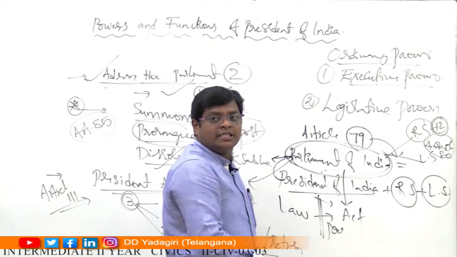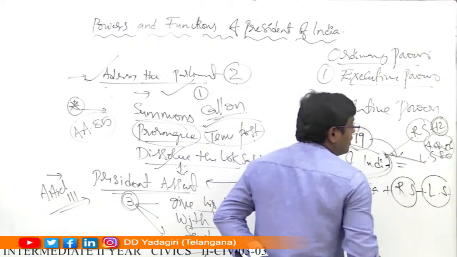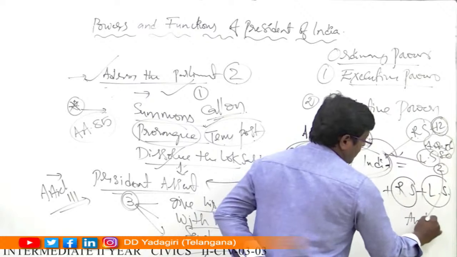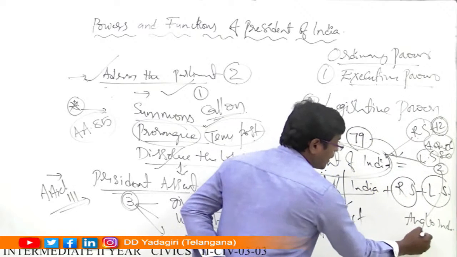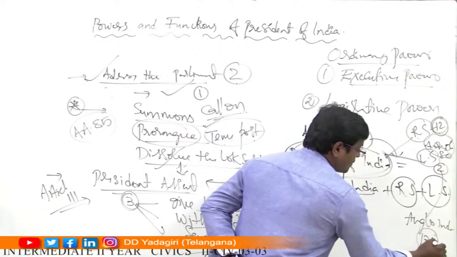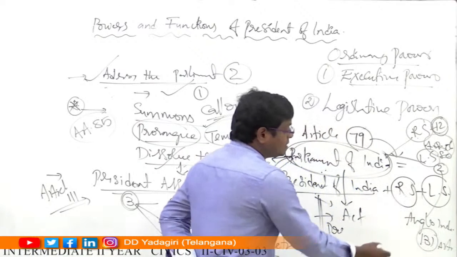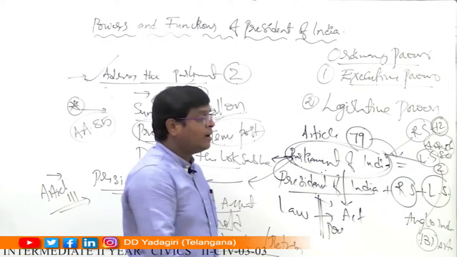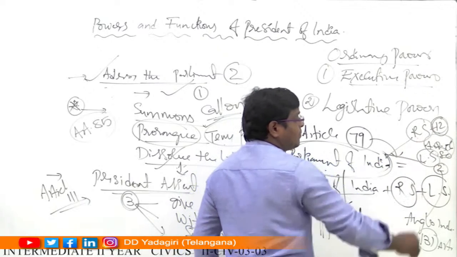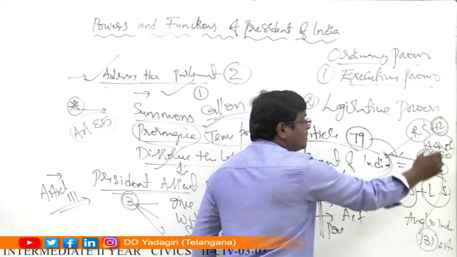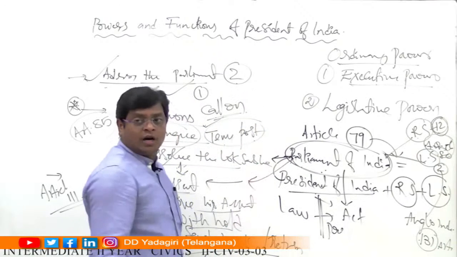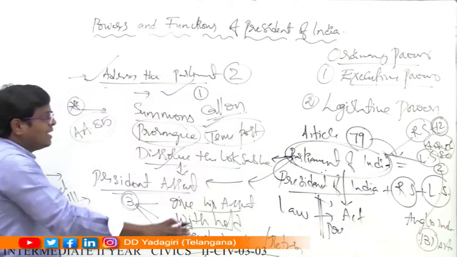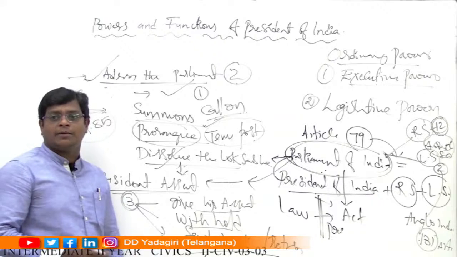They come under legislative power. At the same time, he also appoints two Anglo-Indians to the Lok Sabha according to Article 331. Article 331 describes that the President of India has the power to appoint two Anglo-Indians to the Lok Sabha, and according to Article 80, the President of India has the power to appoint 12 eminent personalities to the Rajya Sabha. Okay, so these are the legislative powers enjoyed by the President of India.